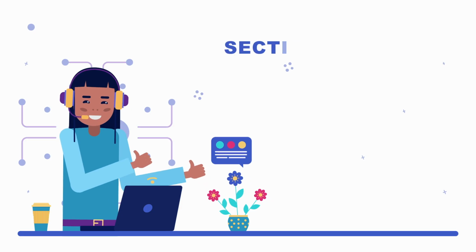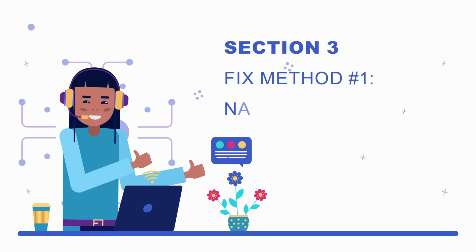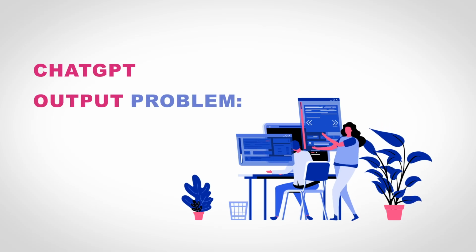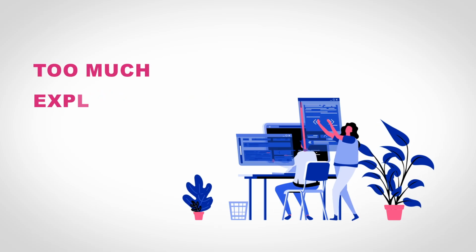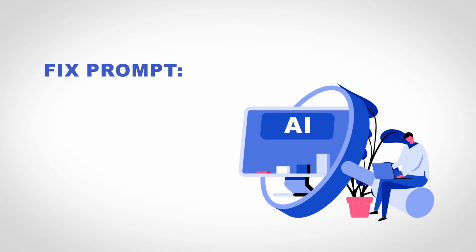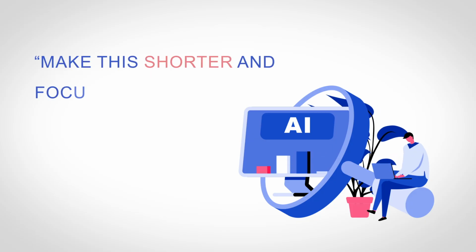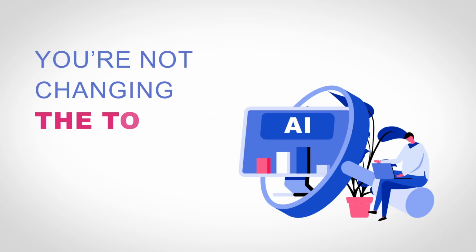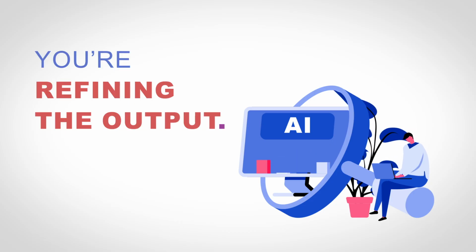Section 3. Fix method number 1. Narrow the scope. ChatGPT output problem: too long, too much explanation. Fix prompt: "Make this shorter and focus only on actionable steps." You're not changing the topic, you're refining the output.